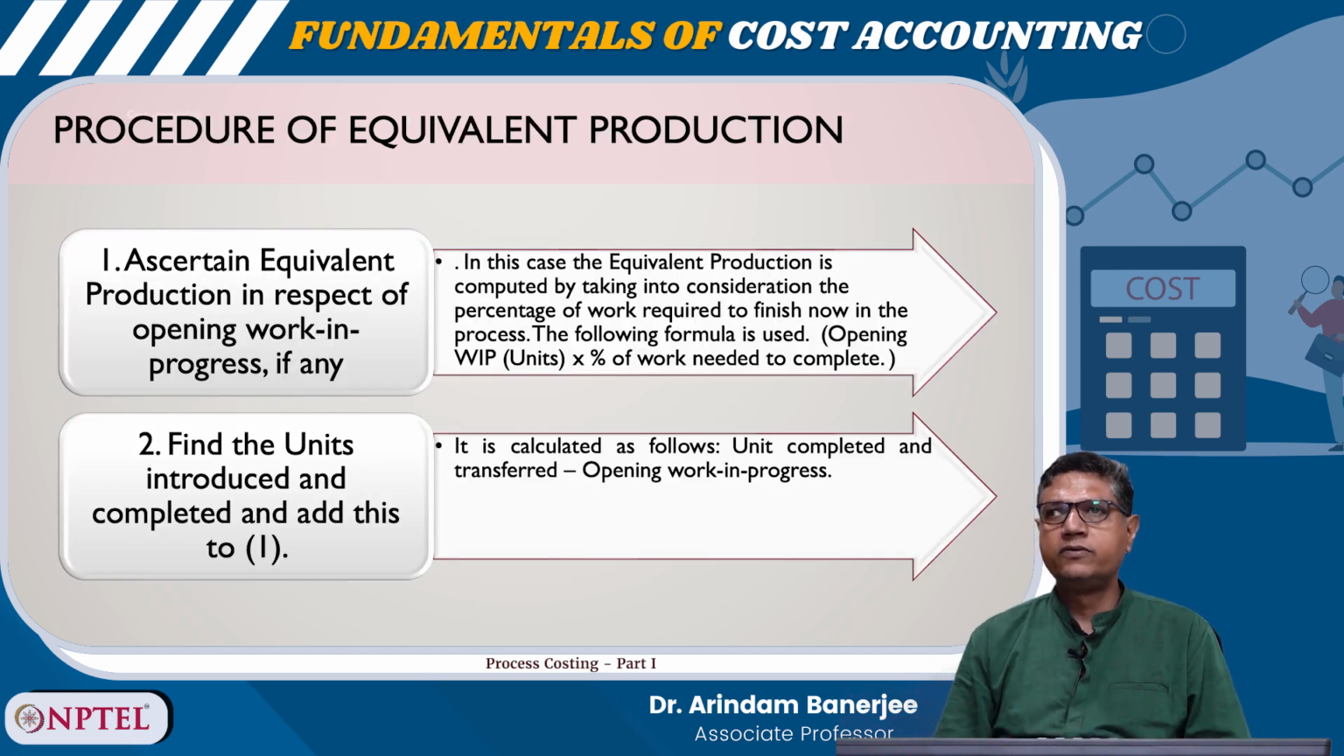So, what is the procedure for calculating the equivalent production? Number 1, ascertain equivalent production in respect of work in progress, if any. In this case, the equivalent production is computed by taking into consideration the percentage of work required to finish now in the process. The following formula is used: opening WIP units into percentage of work needed to complete. Number 2, find the units introduced and completed and add these to 1. It is calculated as follows: units completed and transferred minus opening WIP.